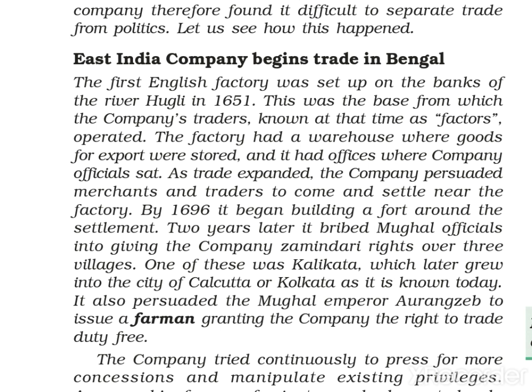Now gradually what happened, they understood how these Indian rulers were working. They started giving bribes, and they started getting permission of the rights over the villages. One of these was Kalikata, which later grew into the city of Calcutta or Kolkata, as it is known today. Previously it was known as Kalikata, then gradually it converted into the name Calcutta, at the time of independence, and then again it is known as Kolkata.